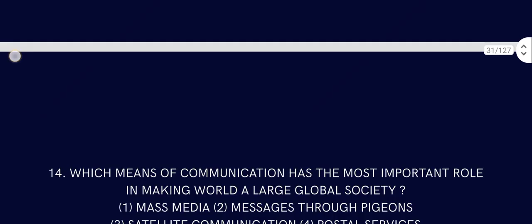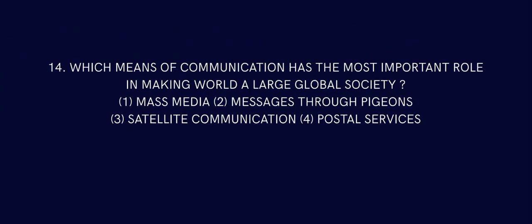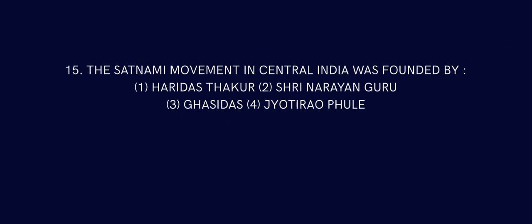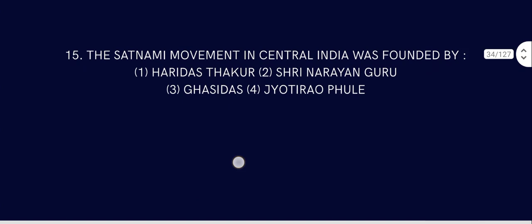Question number 14. Which means of communication has the most important role in making the world a large global society? So this has to be mass media, because messaging through pigeons and satellite communication are very medieval in this sense. So mass media has to be the first. Question number 15. The Satnami movement in central India was founded by Ghasidas, of course. Yes, Ghasidas.